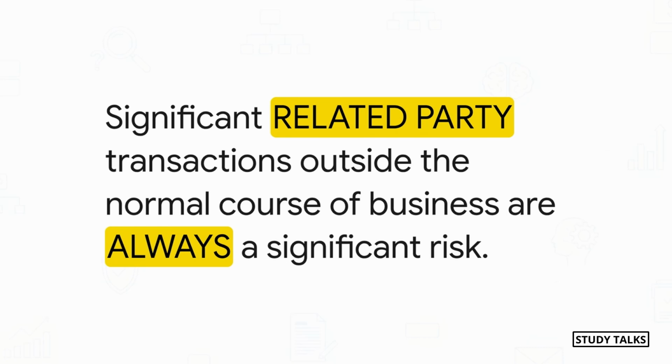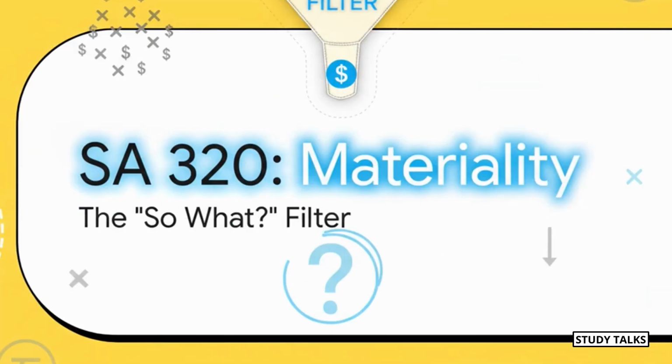Both are always significant. All right, so an auditor might find hundreds of tiny errors. Do they have to worry about every single one? No way. They need a filter to separate what matters from what doesn't. That filter has a name, materiality. It's covered in SA 320, and it basically helps us answer the question, so what? Does this error actually matter?